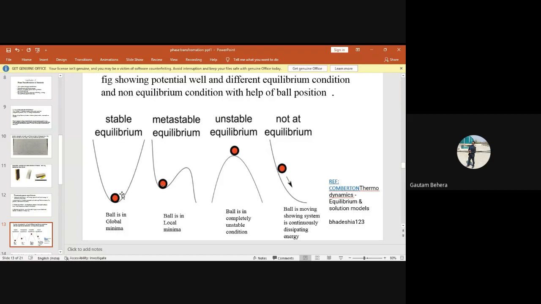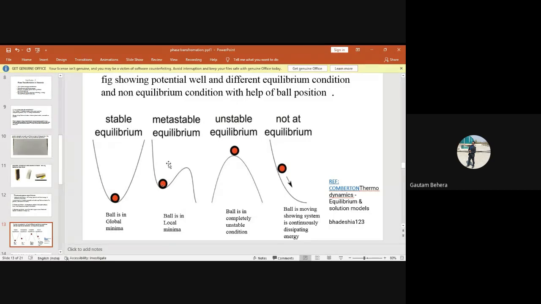Similarly, if I take my ball to this position and release the force, it will again fall back to this initial position. So this position is showing you the stable equilibrium condition. People technically sometimes say the ball is in global minima. If somebody asks you to draw a system showing global minima, this is the figure. Minima means minimum. Globally, it is minimum. It is in the most stable equilibrium condition.